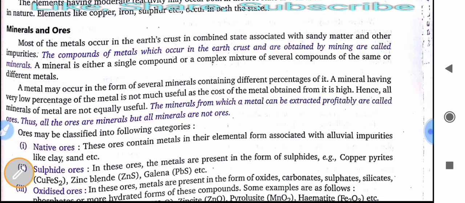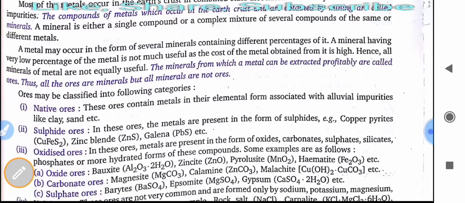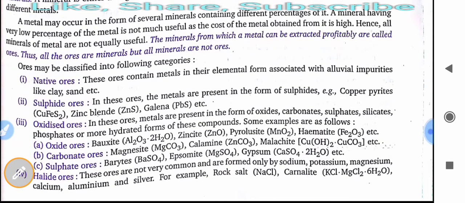You already hear the term mines, coal mine etc. A mineral is either a single compound or a complex mixture of several compounds of the same or different metals. A metal may occur in the form of several minerals containing different percentage of it.